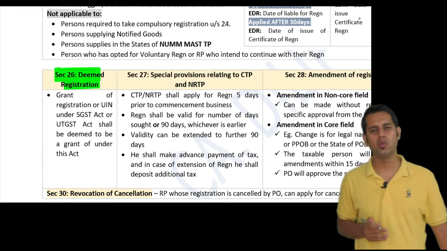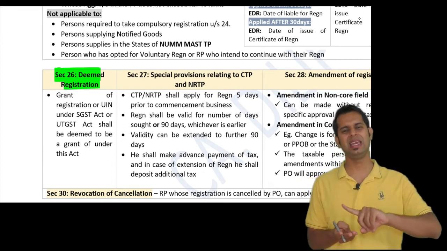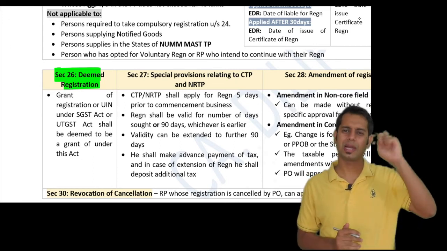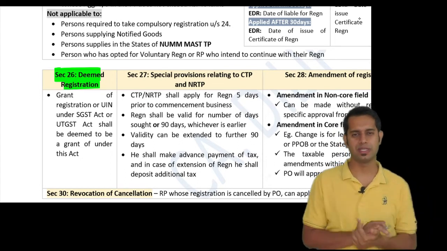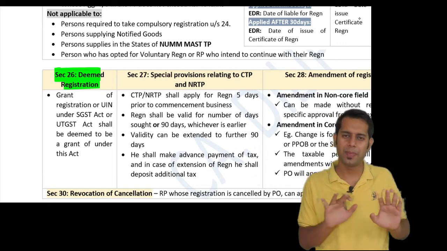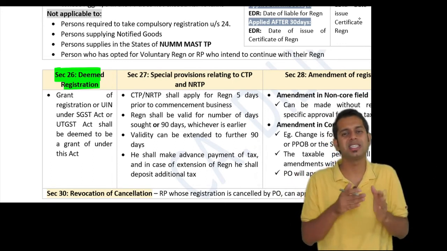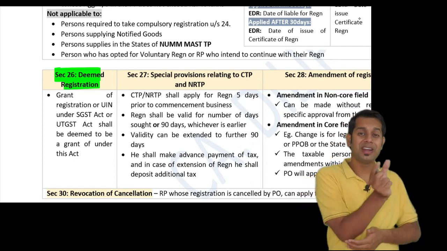Now under GST, we have different types of taxes: CGST, UTGST, IGST, SGST, etc. So the question which comes to my mind is whether I should apply for registration tax wise. The answer is no. The registration under GST is not tax wise, it is state wise. You will have to apply for registration in a particular state and not for the different taxes.